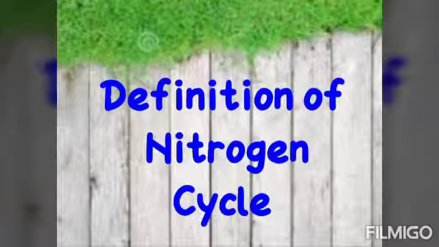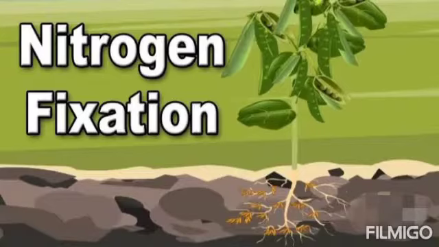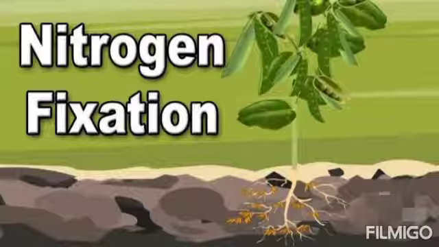Now nitrogen is present in a free form in the atmosphere, and organisms cannot use this nitrogen easily. So to receive this nitrogen from the atmosphere, an important process is carried out by bacteria. Nitrogen present in the atmosphere cannot be utilized by the plant, so in such a case the microbes play a very important role.